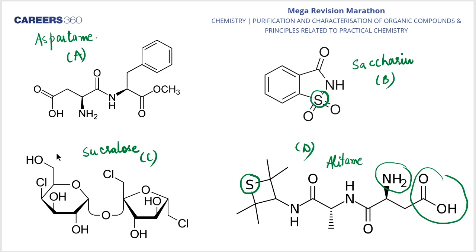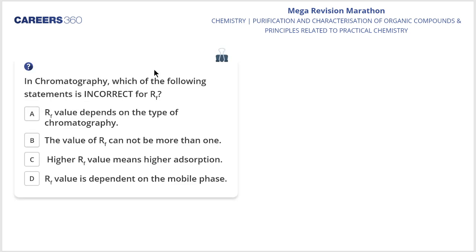Here I go with the next question on the screen. In chromatography, which of the following statements is incorrect for RF? Tell me quickly. Here you all are saying that option C is right.